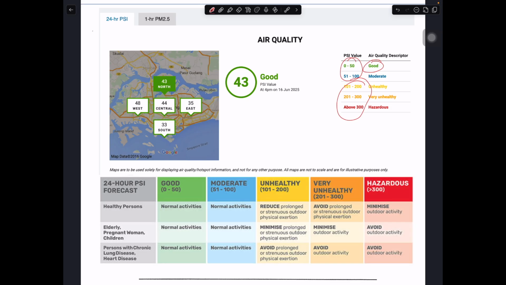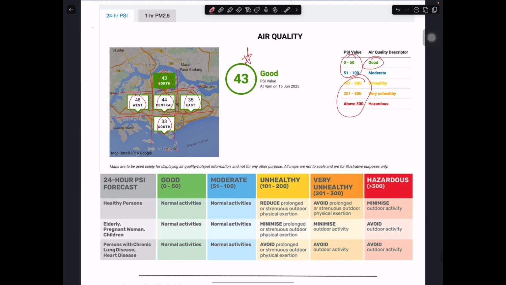So we have separated the country into five different regions: north, south, east, west, and central. Normally the PSI of the country will be taken from the readings located at various areas. So over here is 43, then 44, 48, 44, 33, and 35.